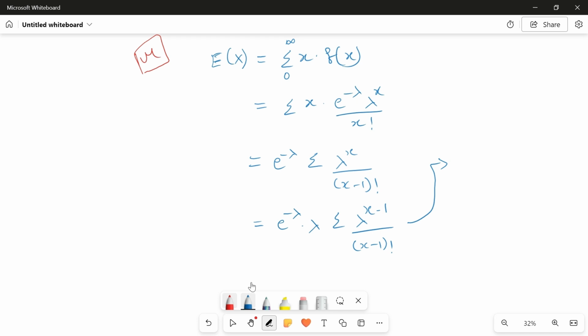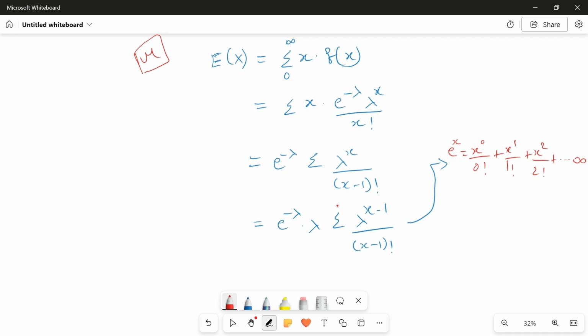Do you know the expansion of e power x, the Maclaurin series? Everything is from your basics of 11th and 12th. The expansion of e power x is x power 0 by 0 factorial plus x power 1 by 1 factorial plus x square by 2 factorial, and so on up to infinity.